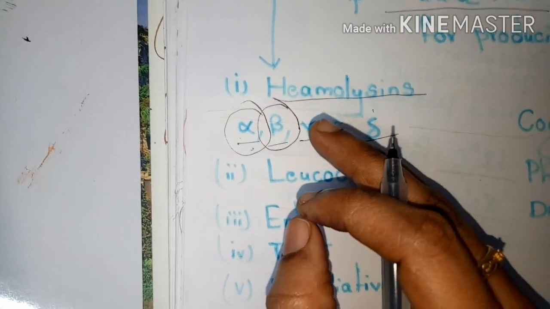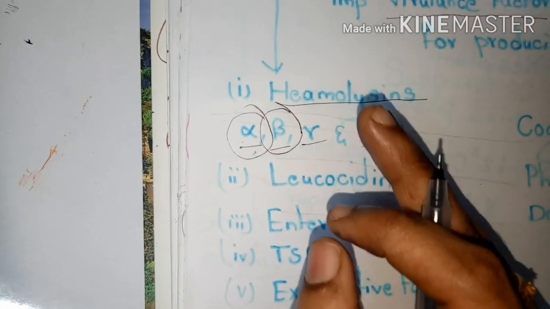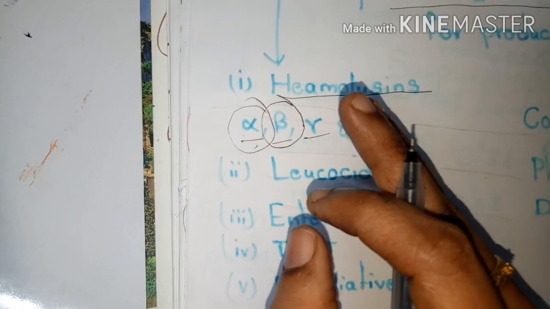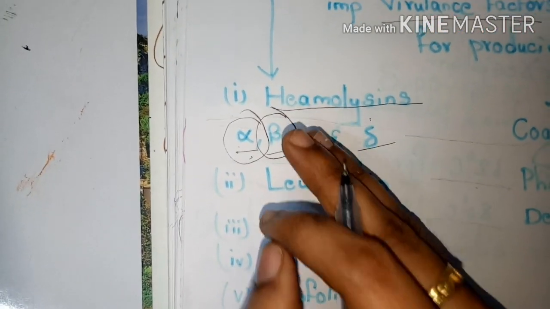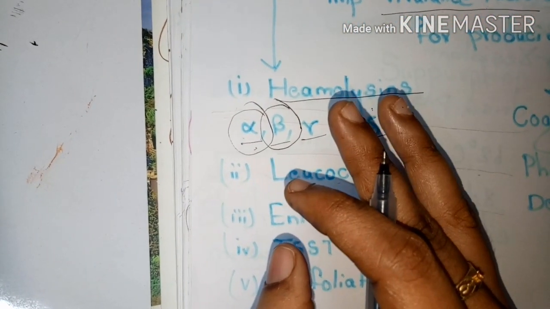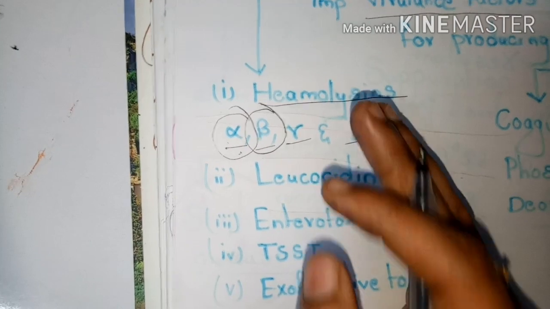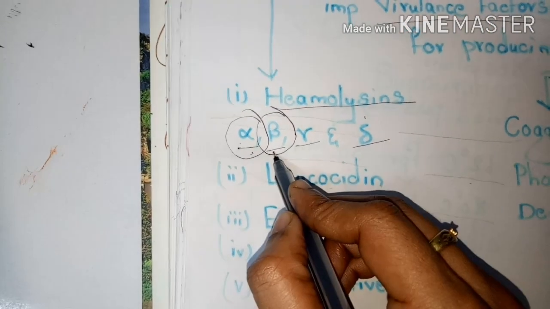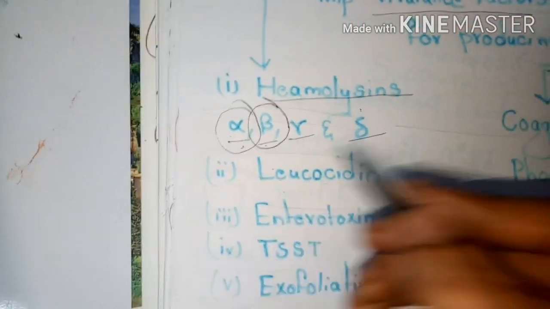Beta lysines initiate lysis at 37 degrees Celsius, but they invade sheep cells only in the cold temperature. This is the main role played by the beta lysines in sheep cells.